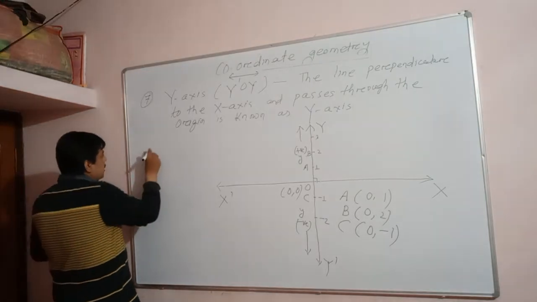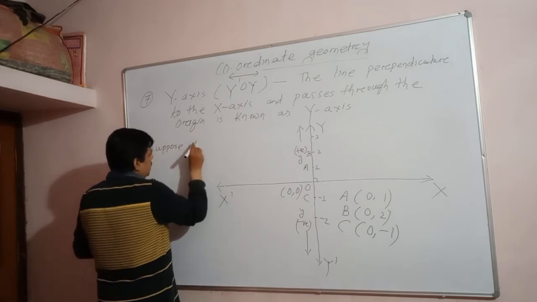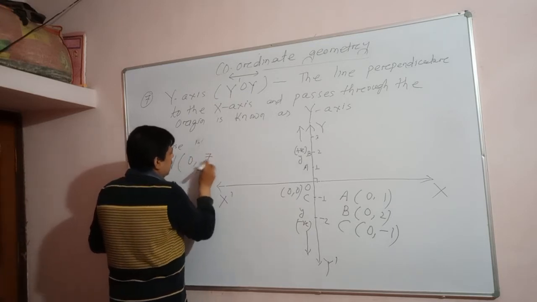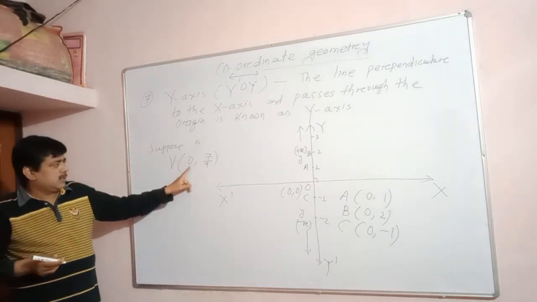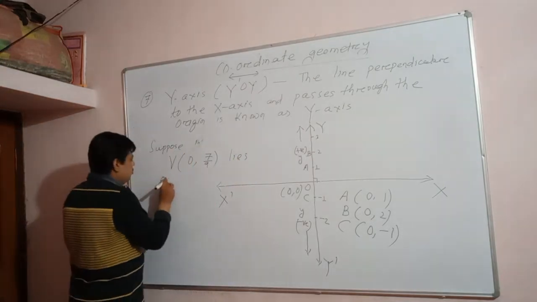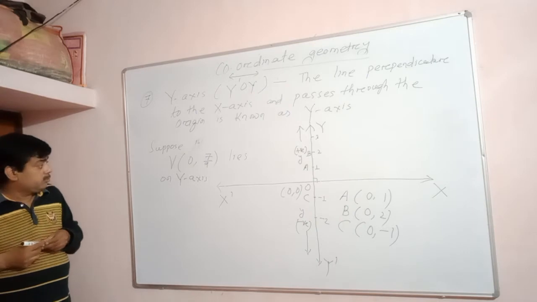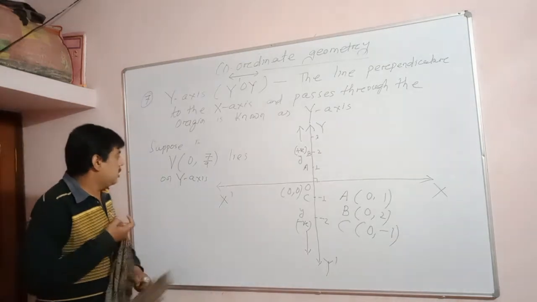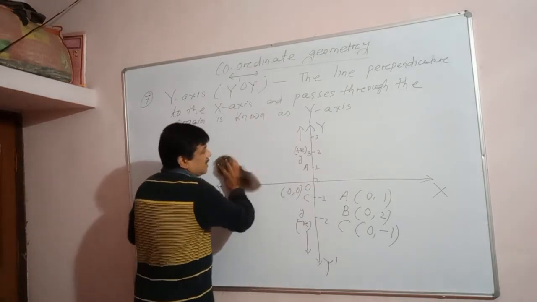Okay. Suppose B is a point whose coordinates are 0 and 7/9. What is the x coordinate here? The x coordinate is 0. So this point lies on the y-axis. Is it clear? And this y coordinate, 7/9, is a rational number, a real number, and the x coordinate is 0. Is it clear? Okay. Understand?